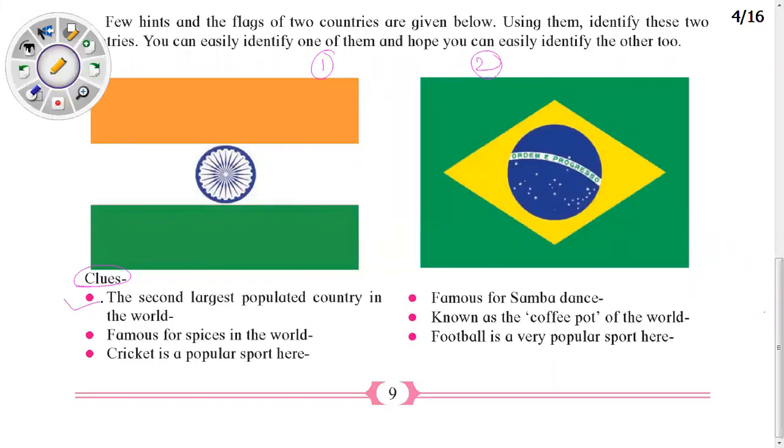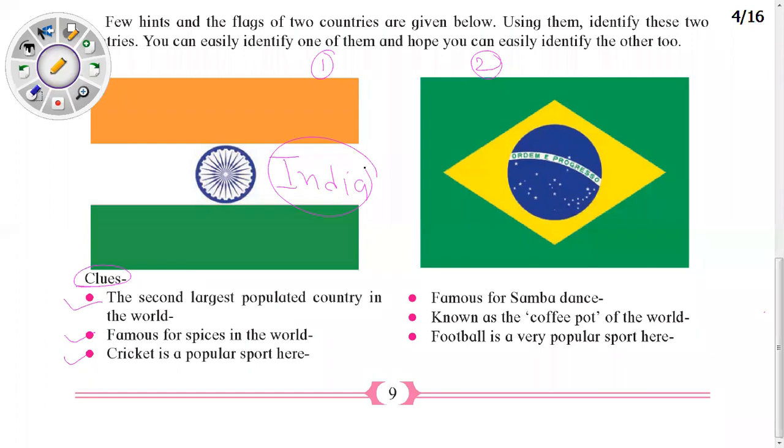Second hint, this country is famous for the crop or production of spices in the world. It means that this country exports spices all over the world. Next, cricket is a popular sport in this country. With the help of these three clues, you might have realized that this flag belongs to India. Now, let's move to our second flag.